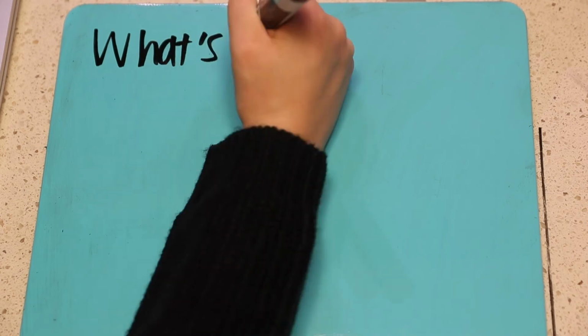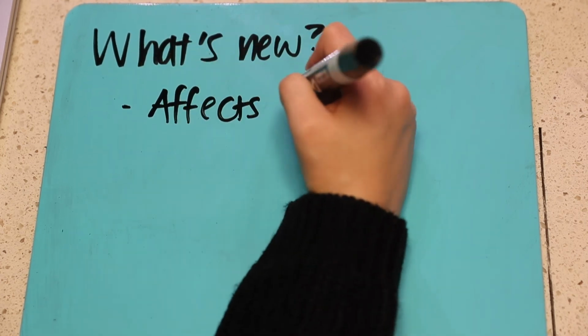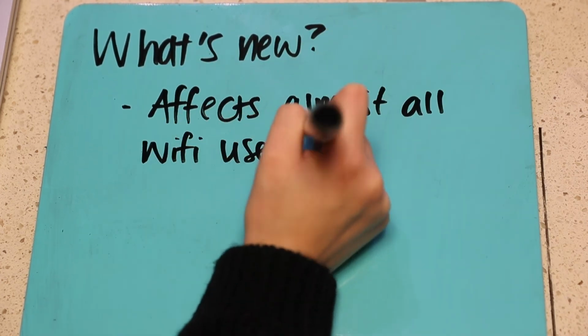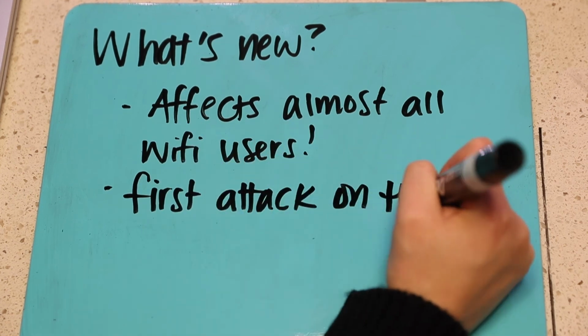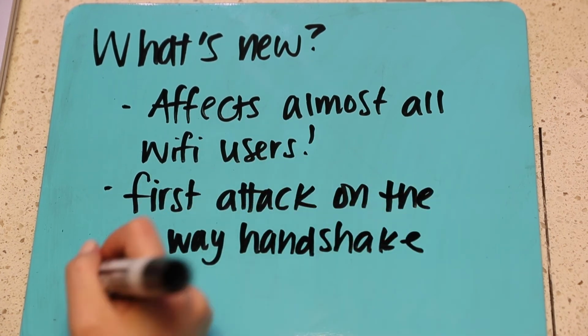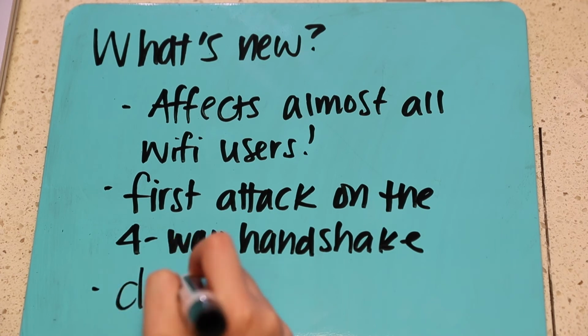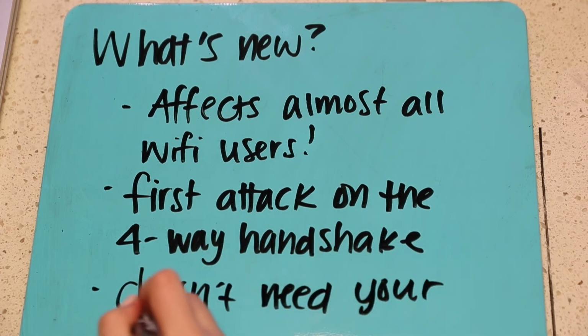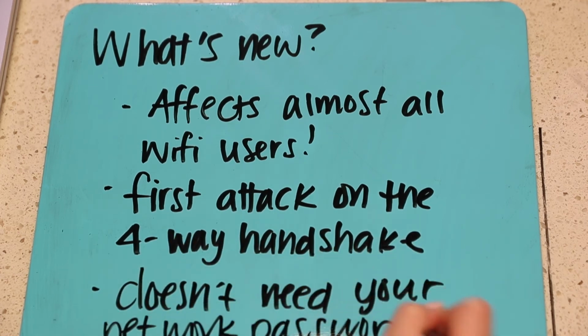So what's new about this attack? It is the first attack on the four-way handshake protocol that we've ever seen. It doesn't need the actual network password, and this affects many more people than any other vulnerabilities, because basically anyone who uses Wi-Fi is vulnerable.